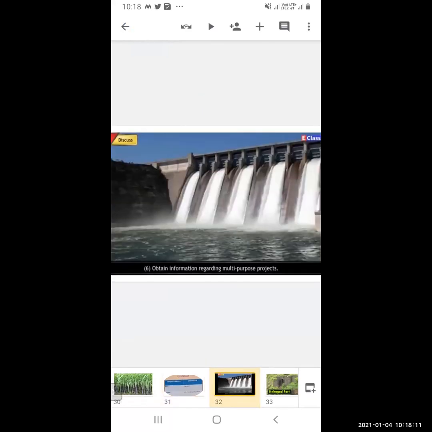Now this is the Ujni Dam. Many multi-purpose projects are there. It is used for irrigation, then drinking water, and also for the production of electricity.